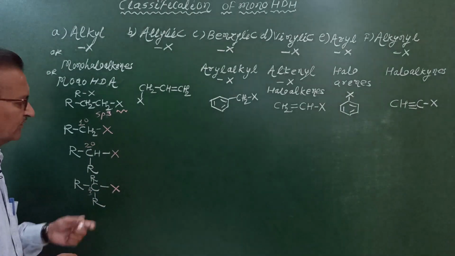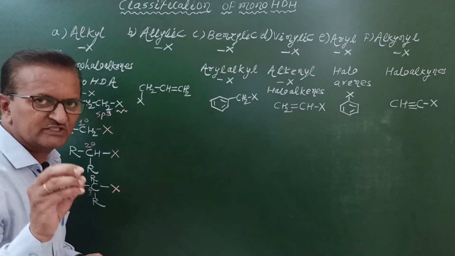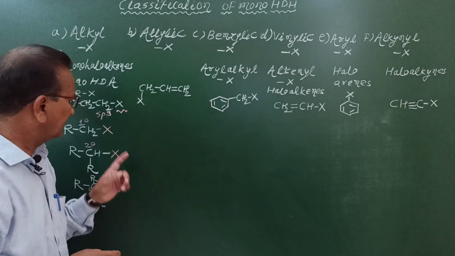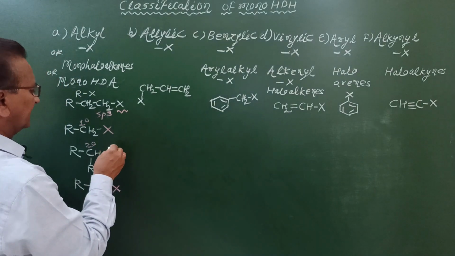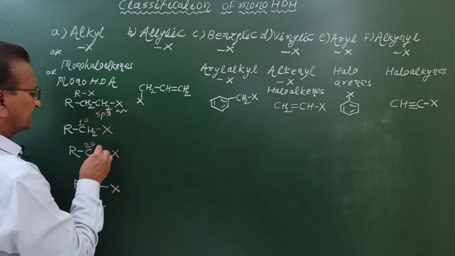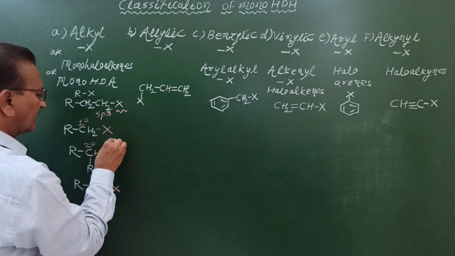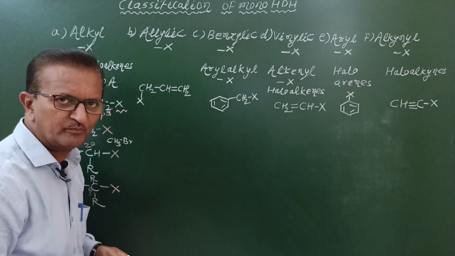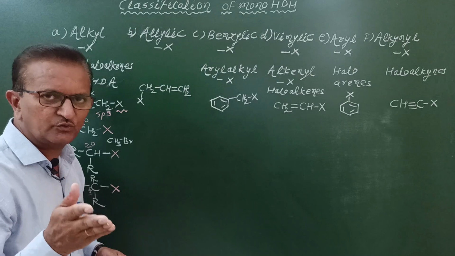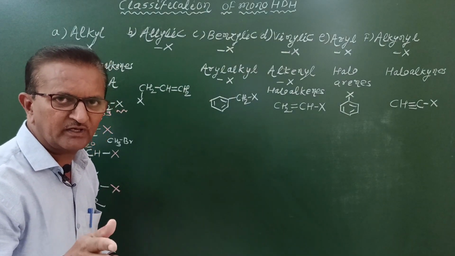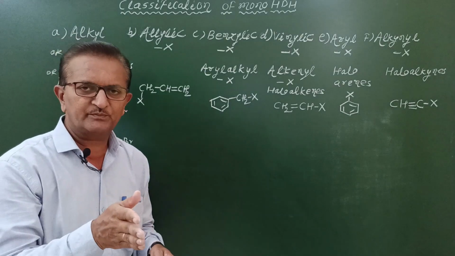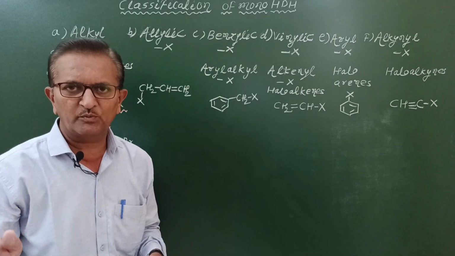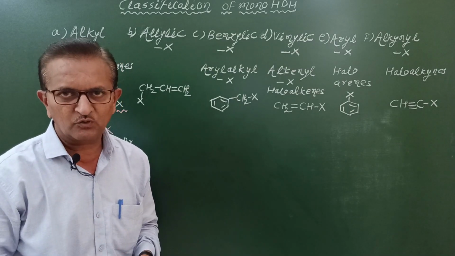Now, what is important thing? We must know examples, at least few examples of primary alkyl halides, secondary alkyl halides and tertiary alkyl halides. One of the examples of primary alkyl halide we can represent as CH3 single bond Br. Name of the compound is methyl bromide or bromomethane. One more example, C2H5 single bond I, ethyl iodide or iodoethane. Next example, n-propyl iodide or 1-iodopropane, n-butyl bromide or 1-bromobutane, isobutyl chloride.